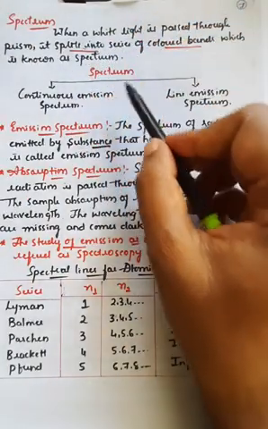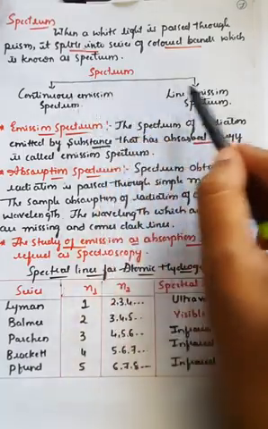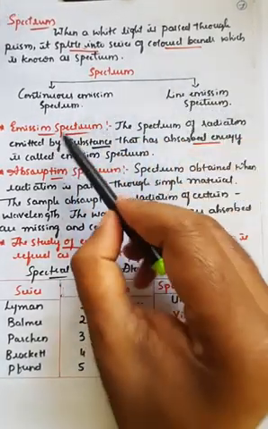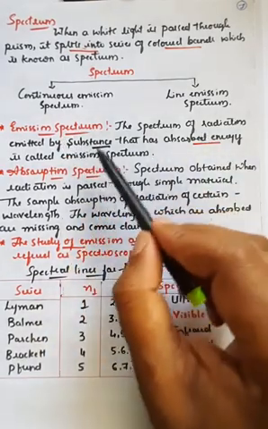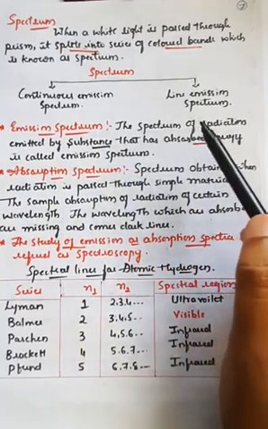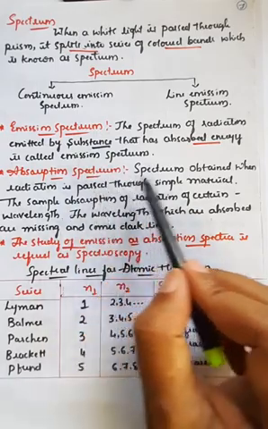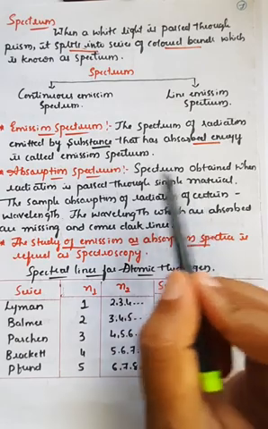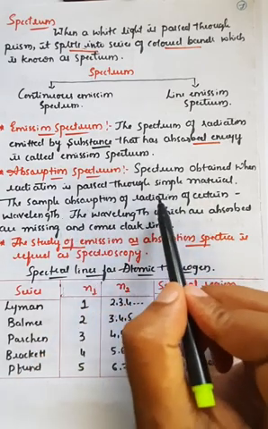If you go for the sub-classifications, the spectrum is divided into 2 classifications: one is the continuous emission spectrum, the second is the line emission spectrum. In the case of the emission spectrum, what happens? It is the spectrum of radiation emitted by a substance that has absorbed energy. But in the case of the absorption spectrum, it is the spectrum obtained when radiation passes through a sample of the material, and the sample absorbs radiations of certain wavelengths.